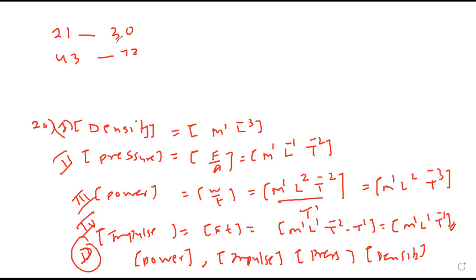I have given a little more work, because which you don't know you can skip. 43 to 72. 31 to 42 you are not going to do. This is from page number 19 onwards. 21 to 30 and 43 to 72.